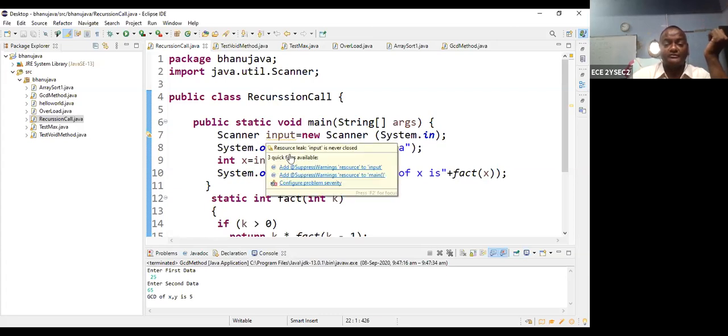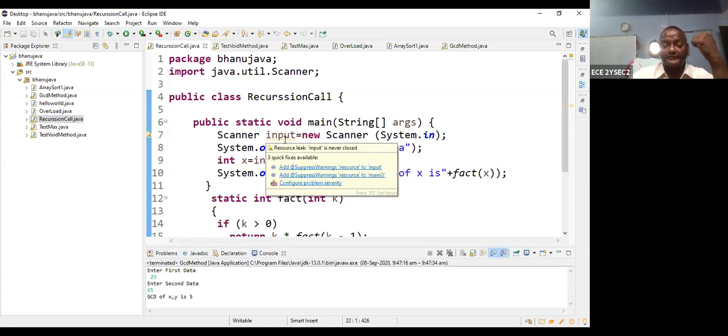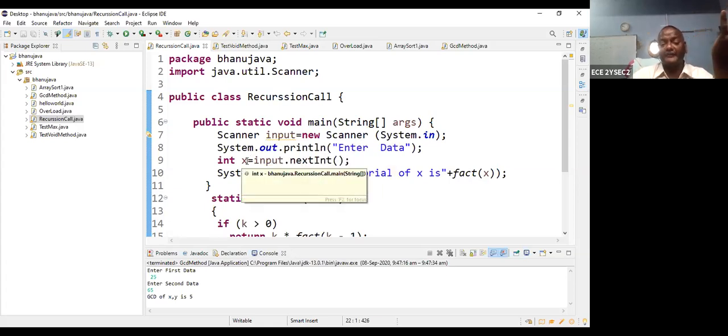What you want to do: Scanner. How to do it: by using the input. What to do: the x value should be accepted. Okay, now let us take this. I am calling the function in the result, this is called fact of x.